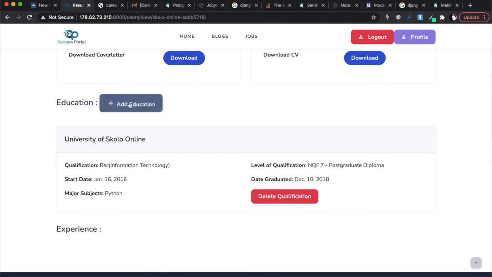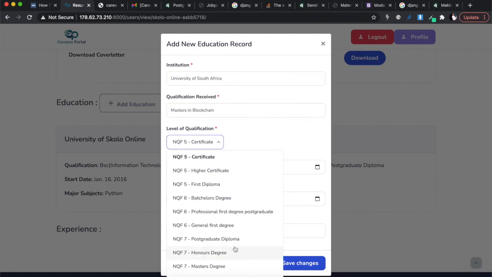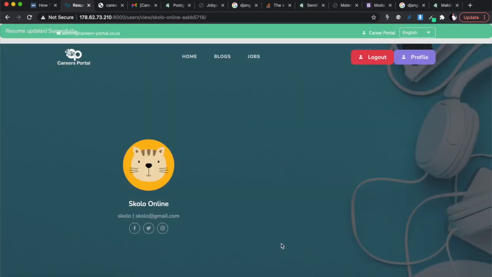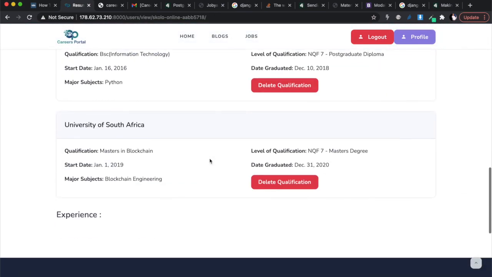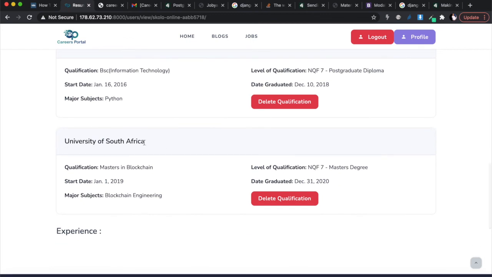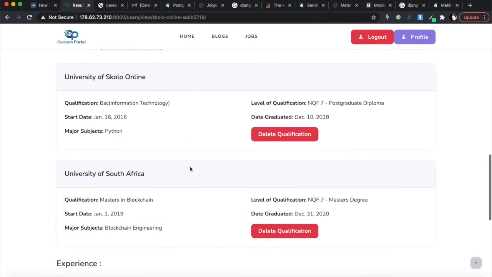Nonetheless, let's try and add another one. So this was University of Scholar Online. Let us try and say university. All right, resume updated successfully. If you go to the bottom over there, you will see we just had that University of Scholar Online, and after that you have the University of South Africa. So every time you add a new qualification, it's going to be displayed over here.